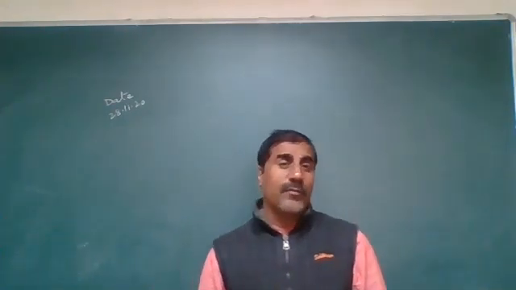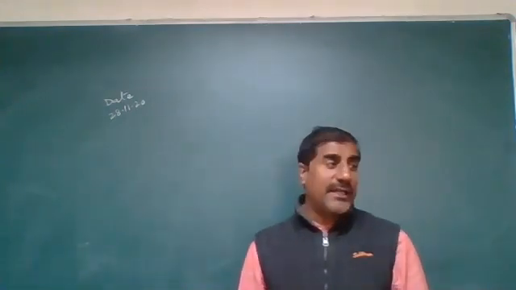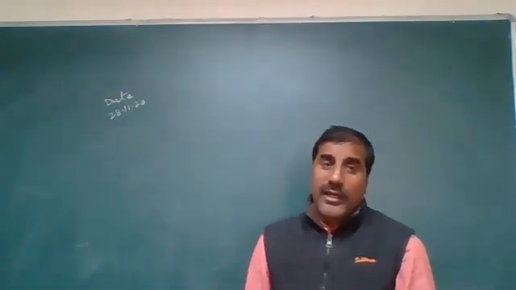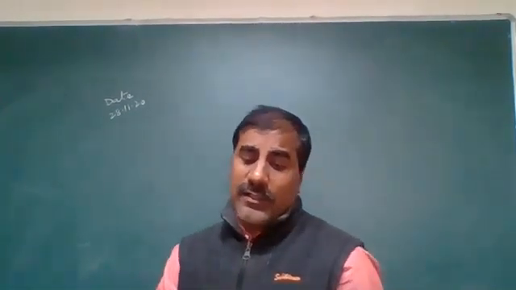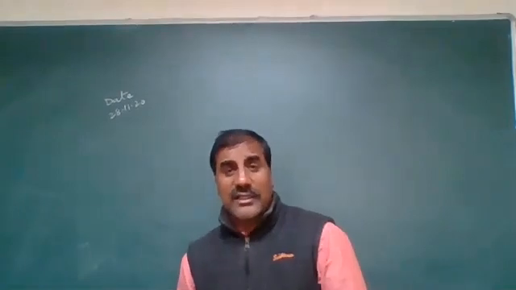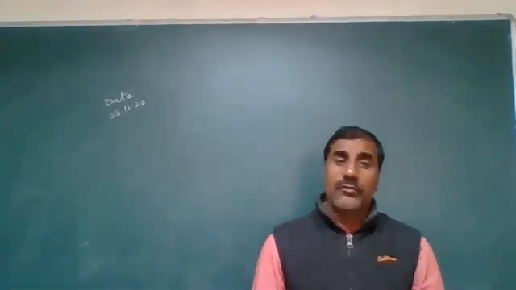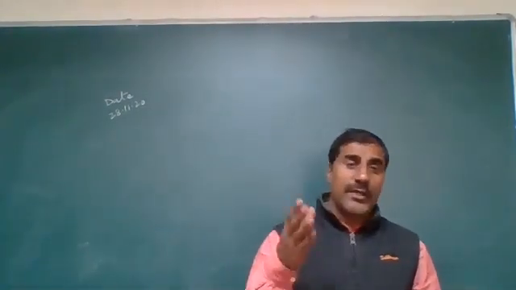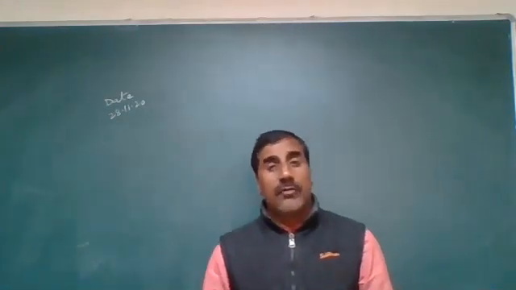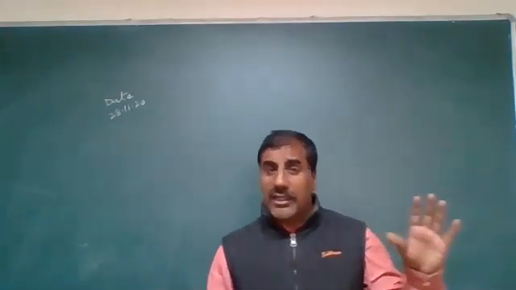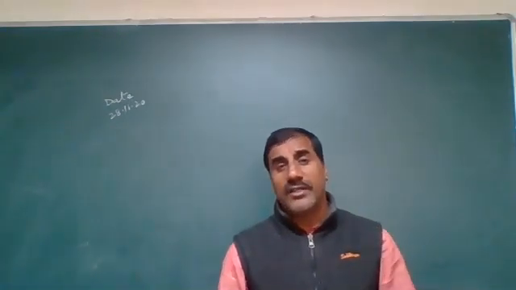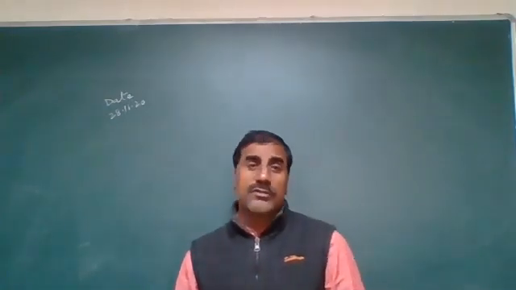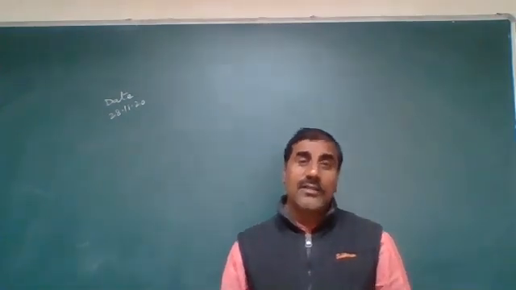The next chapter is from history, the 1857 revolt. In this chapter, we will discuss why this revolt started and what the main causes were. The revolt started because, as we studied in the earlier chapter, peasants were not satisfied with the Britishers due to the high revenue collection.